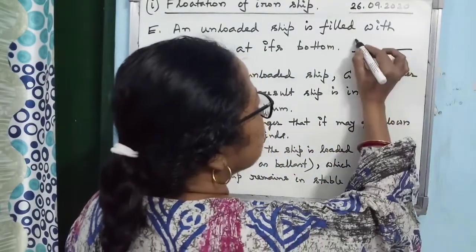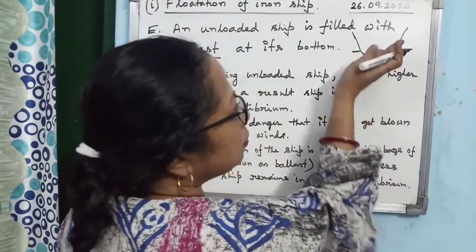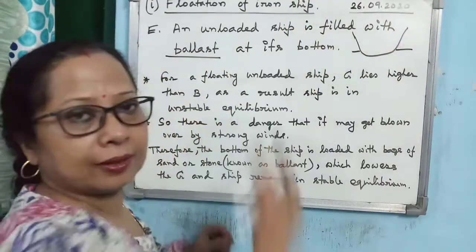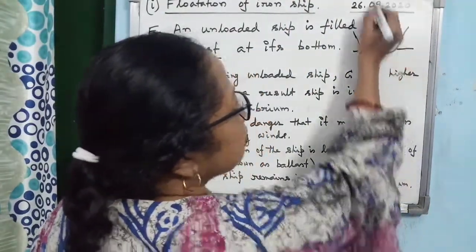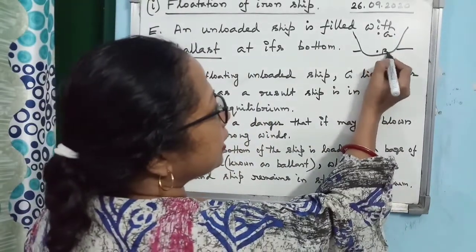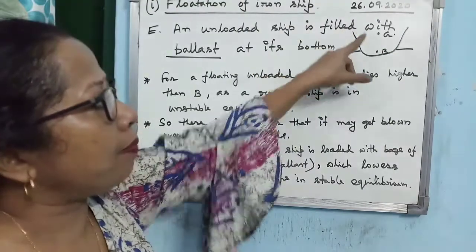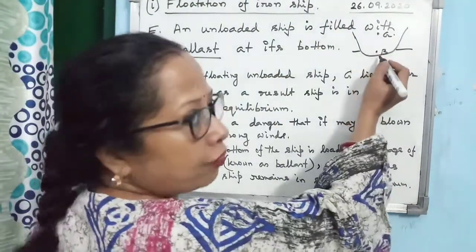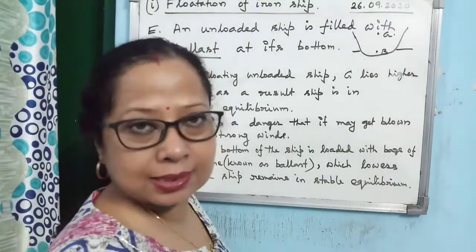An unloaded ship means a large part is above water. So what happens? The center of gravity lies much higher than the center of buoyancy. Just look, the gap is more. At the center of gravity, weight acts, and at the center of buoyancy, upthrust acts.